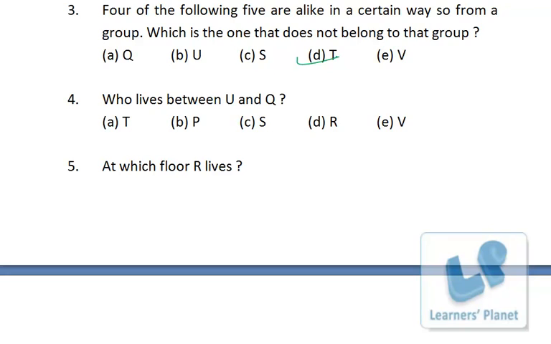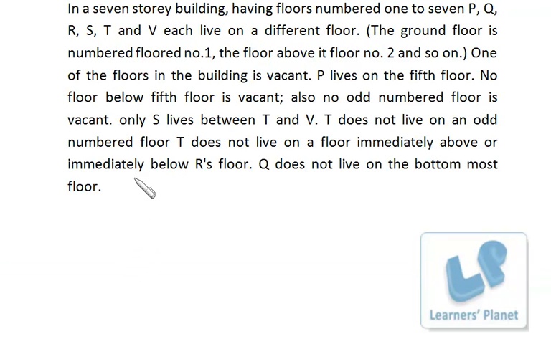Now let's try a similar set of problems. In a 7-story building having floors numbered 1 to 7, P, Q, R, S, T and V, 6 people are there. Each lives on a different floor. The ground floor is numbered floor 1 and then 2 and so on. So I just write 7, 6, 5, 4, 3, 2, 1. Okay. One of the floors is vacant. P lives on 5th floor. So on 5th floor, P is there.